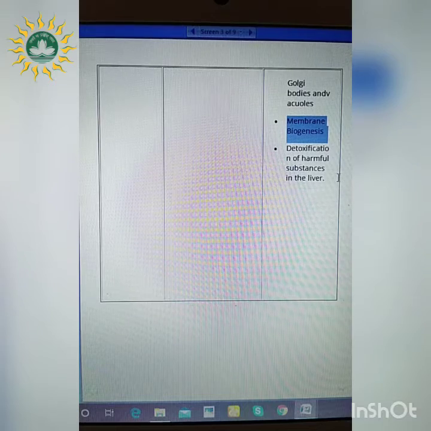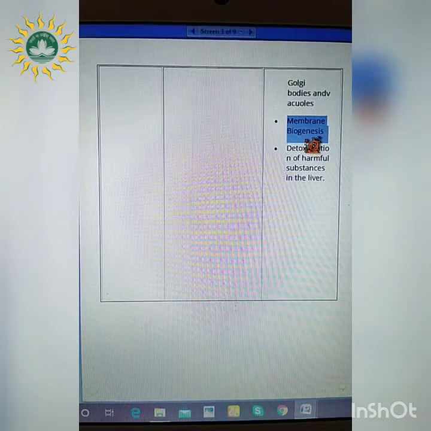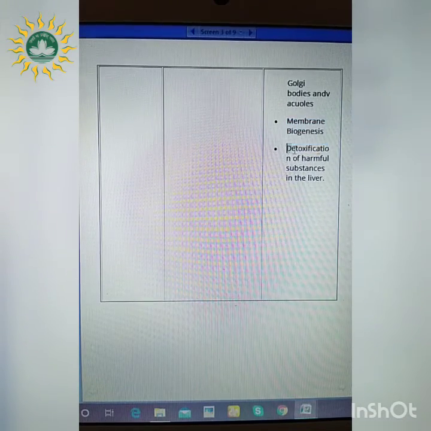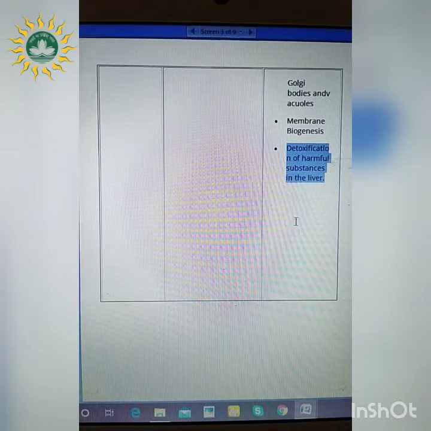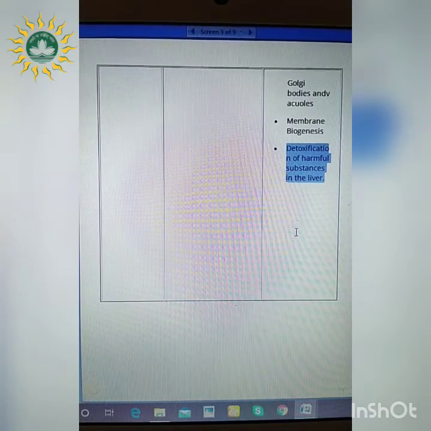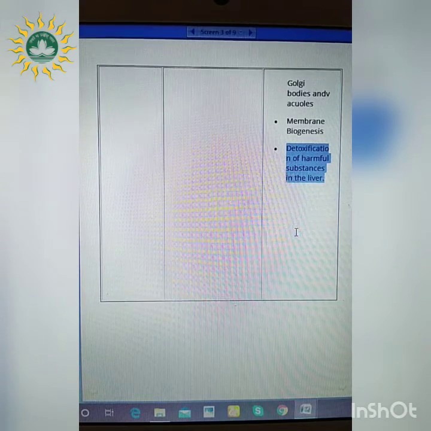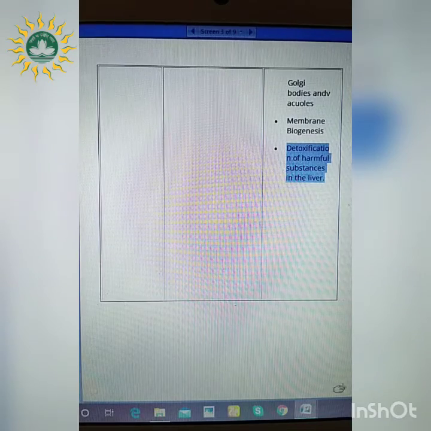So this cell membrane is being built up with the help of the endoplasmic reticulum, and that is referred to as membrane biogenesis. Next one, detoxification of harmful substances in the liver. So wherever these harmful substances are present in the liver, the endoplasmic reticulum helps in removing or detoxifying those harmful substances present inside the liver.